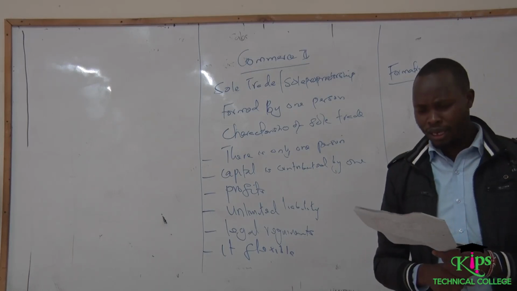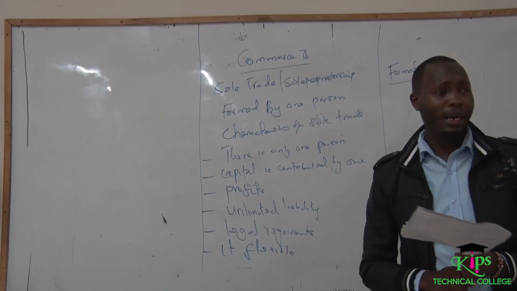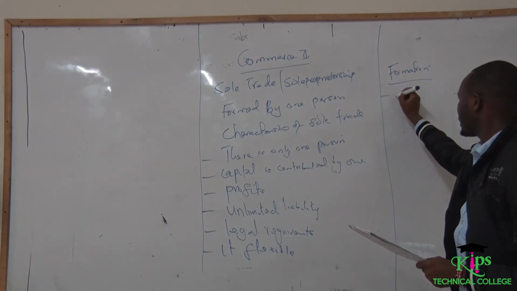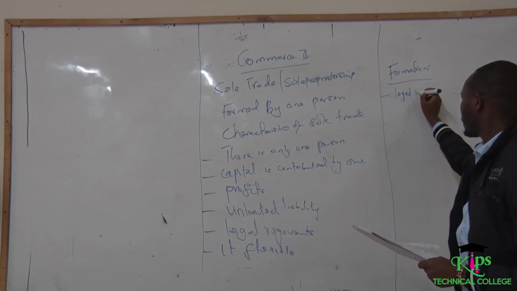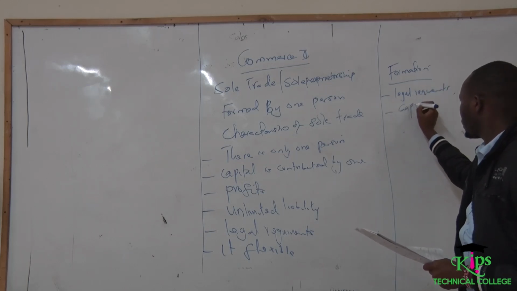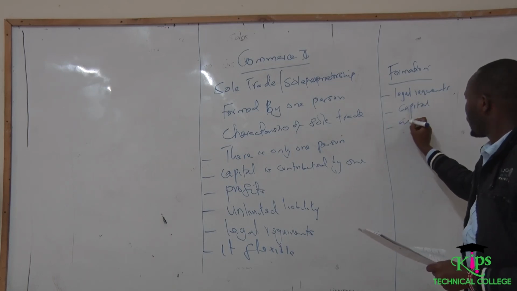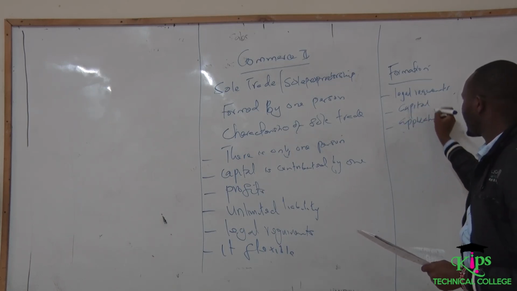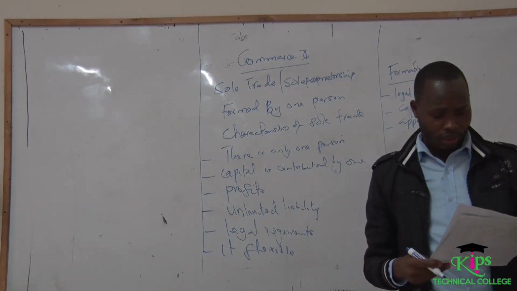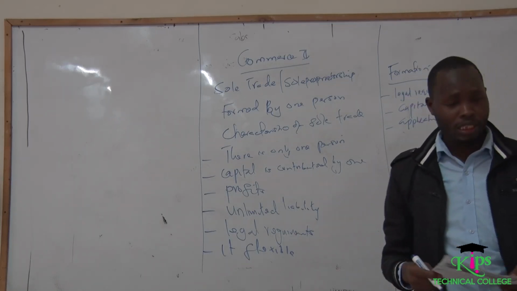Another thing is raising the required capital, and finally applying for the license. So we can talk about the legal requirements, the capital, and the application of the same requirements needed for this business to run successfully.